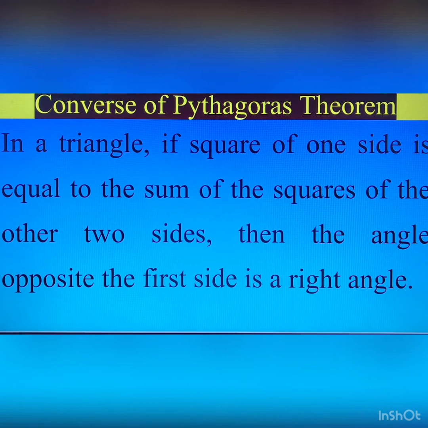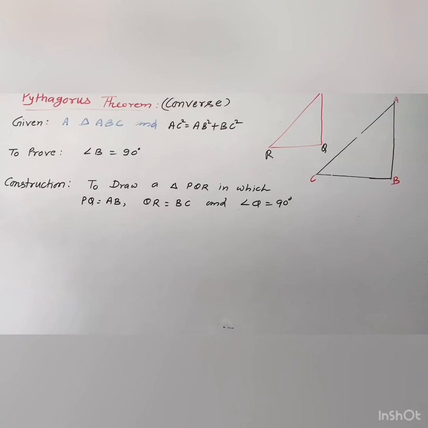So this is another most important theorem for the examination of BU. So enjoy the proof of this theorem. According to the converse of Pythagoras theorem, in a triangle, if the square of one side is equal to the sum of squares of the other two sides, then the angle opposite to the first side is a right angle.